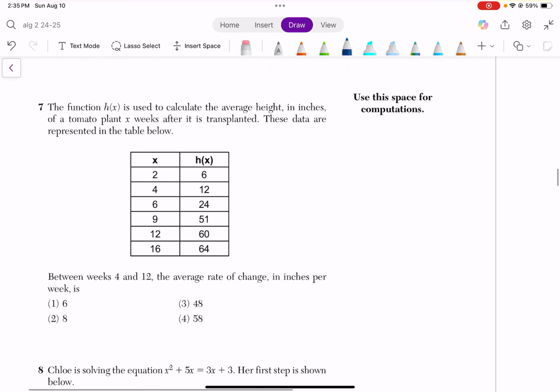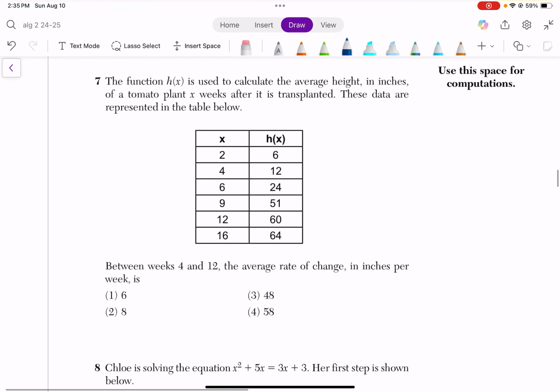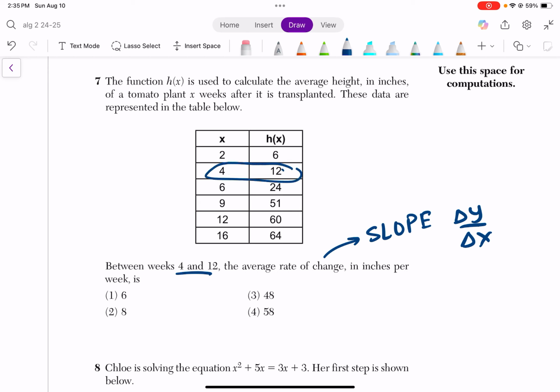Okay? Going from here, we're given a table that's used to calculate the average height of a tomato plant x weeks after it's transplanted. The data is represented in the table below. Between weeks 4 and 12, what's the average rate of change? So you should be thinking of slope, and you should be thinking of change in y over change in x. And specifically, it's telling you weeks 4 and 12. So these are the 2 points you're going to use for your slope.